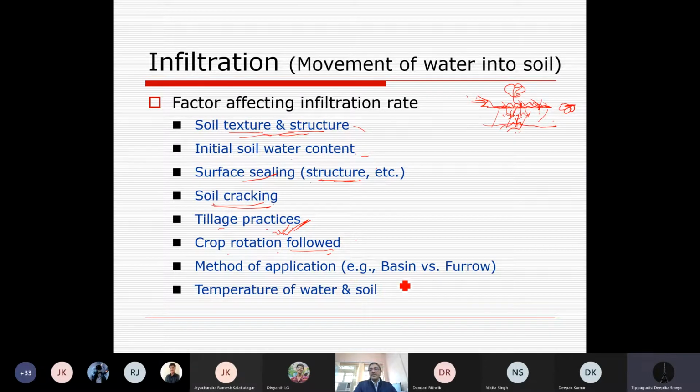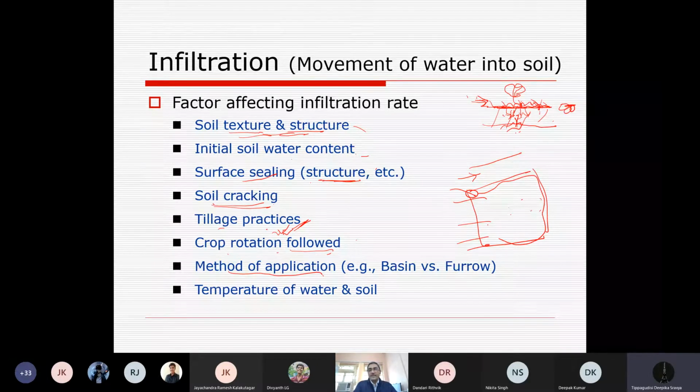Method of application: whether water is applied in a furrow or small channel, or in a wide field from everywhere, or from one point to everywhere. That affects the infiltration characteristics of the area. This we will learn in different types of irrigation methods.